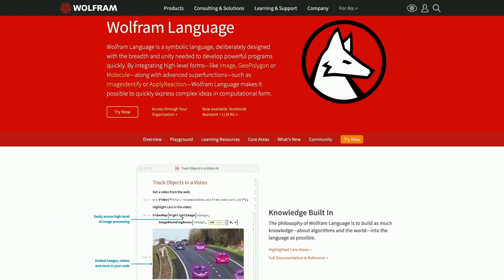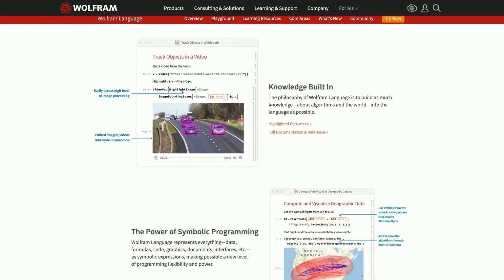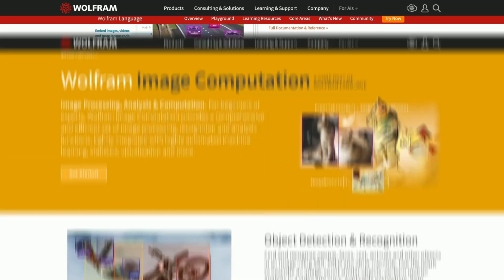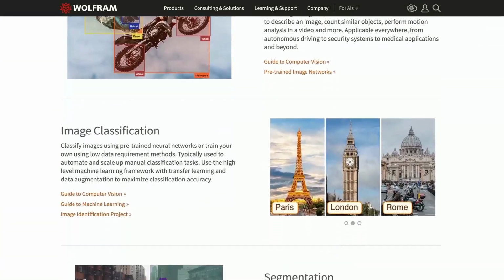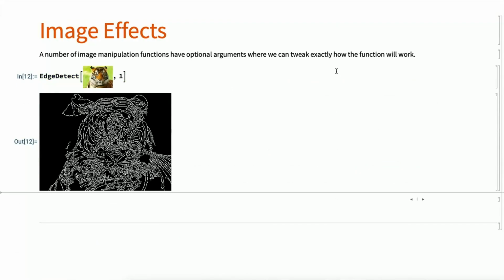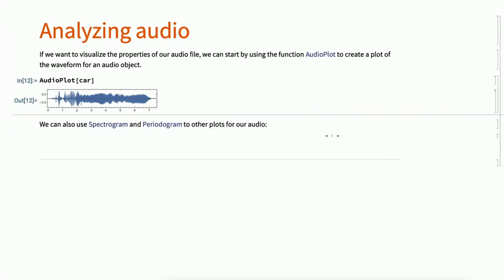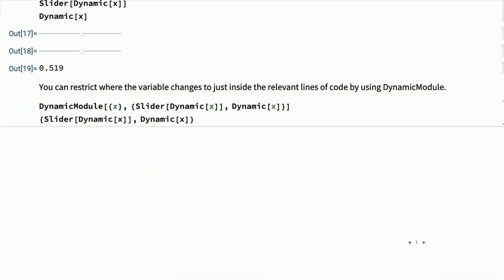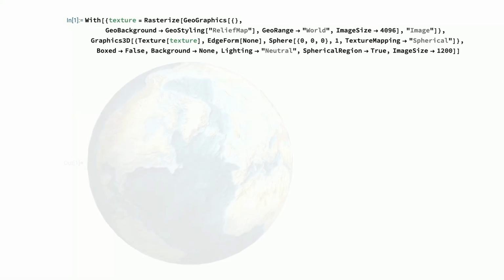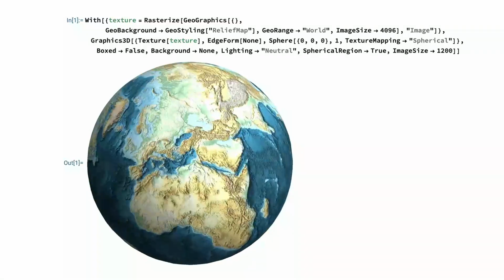Wolfram Language is a great tool for creative computation. We have functions that allow you to skip low-level programming and get straight to creating, and there's a wide variety of functionality we can use to get creative. All in one notebook, you can do image processing, text manipulation, audio analysis and editing, and create interactive user experiences. Learning Wolfram Language opens up a world of computation, and the skills you learn in this course will allow you to use it in any field.